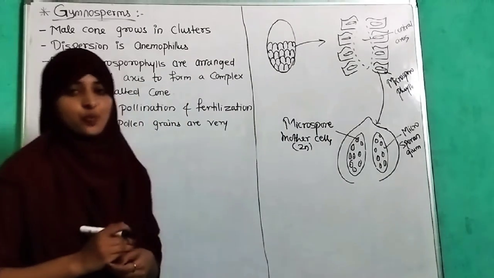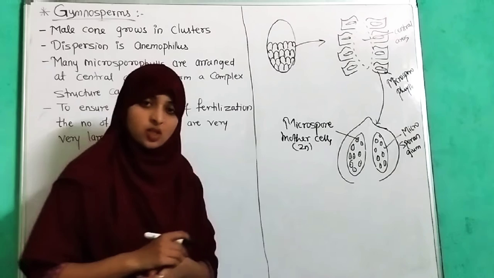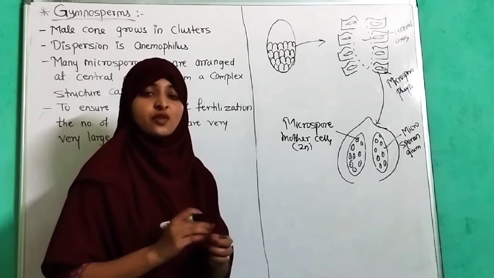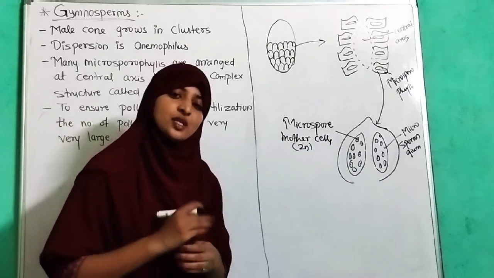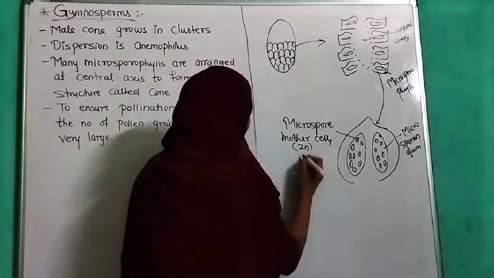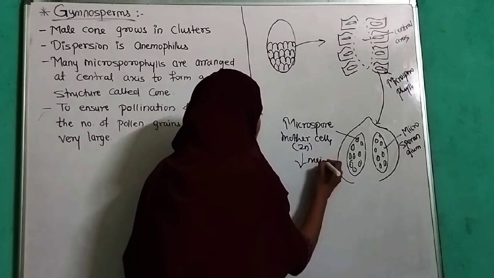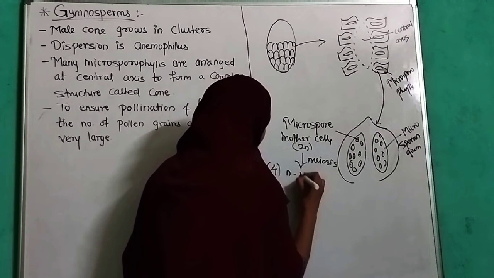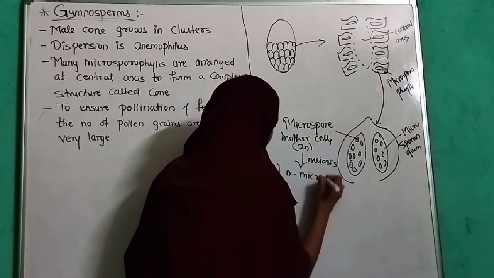When a microspore mother cell undergoes meiosis, it forms 4 daughter cells which are haploid in nature and known as microspores. Meiosis forms 4 haploid microspores.